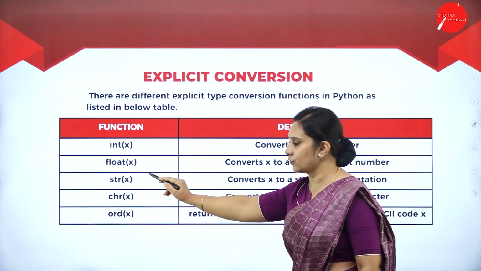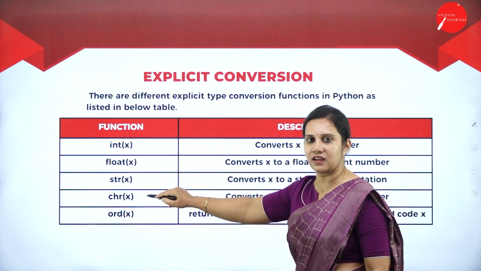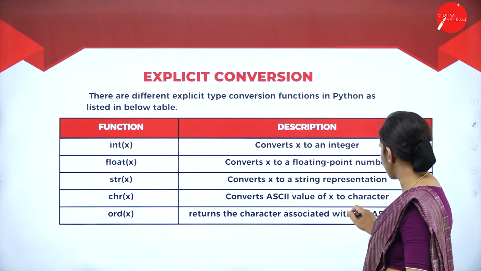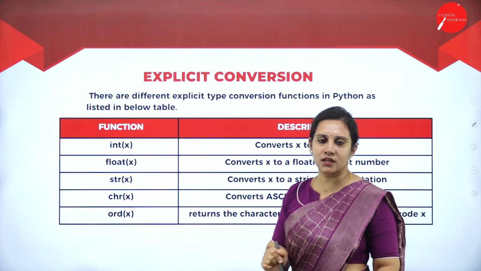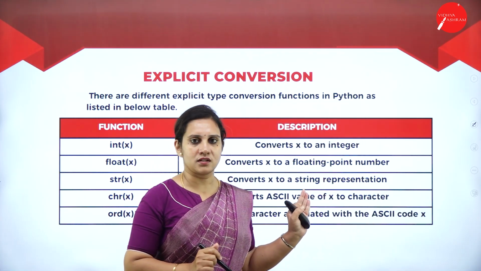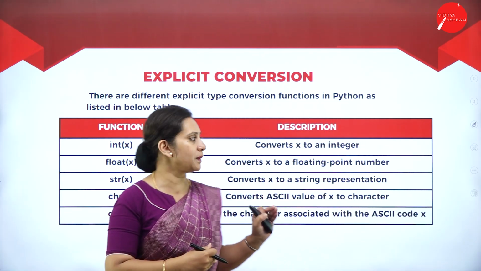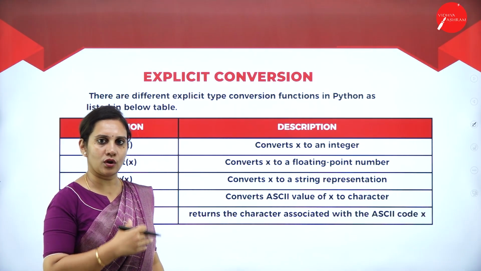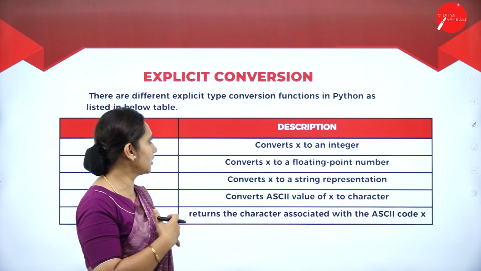So this you need to understand, string and the character. Next, coming to ord, it returns the character associated with the ASCII code x. So these are some of the explicit conversion functions in Python which I have taken here.